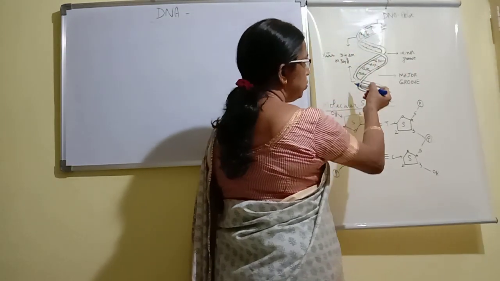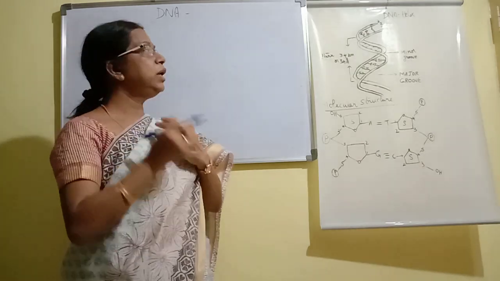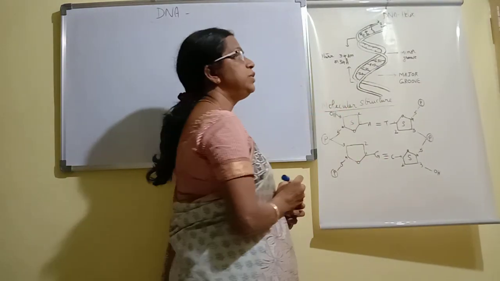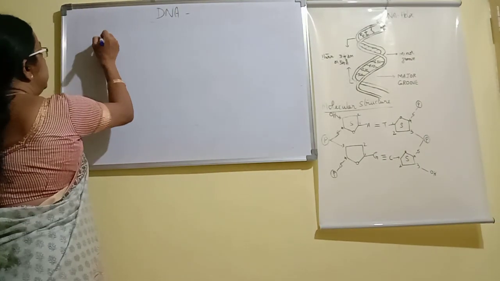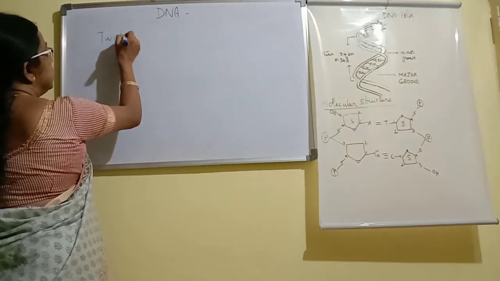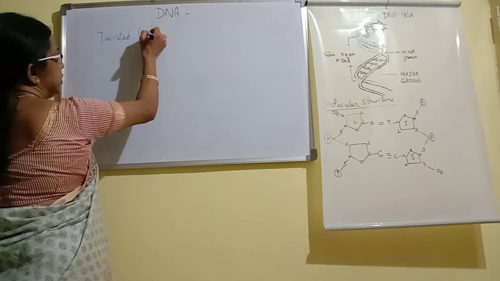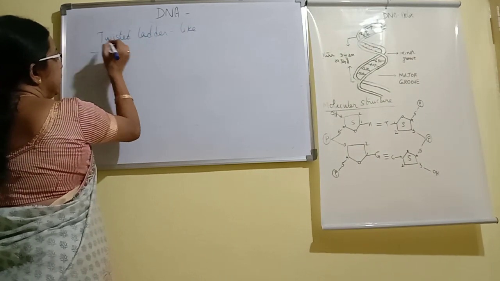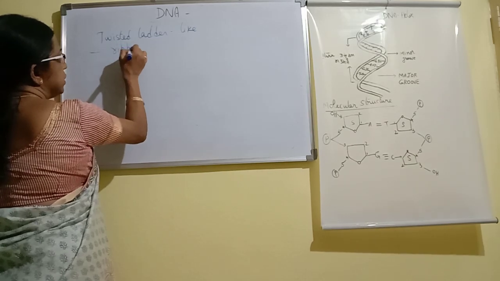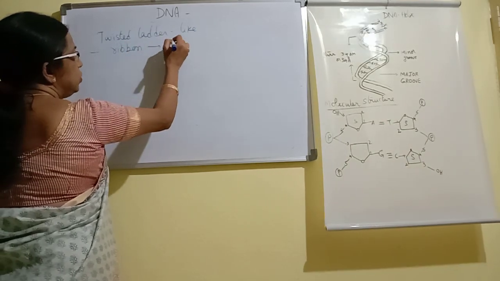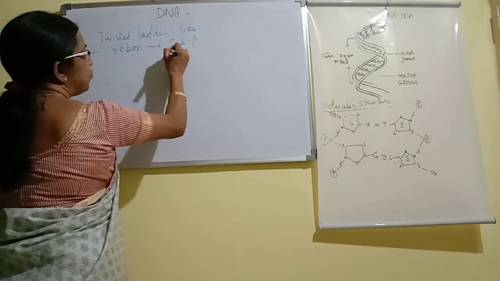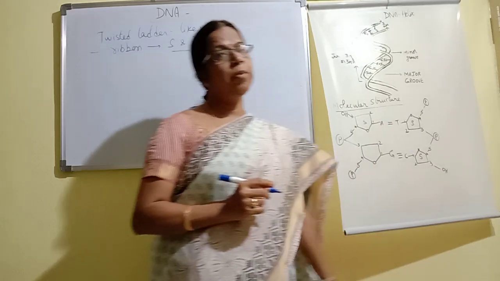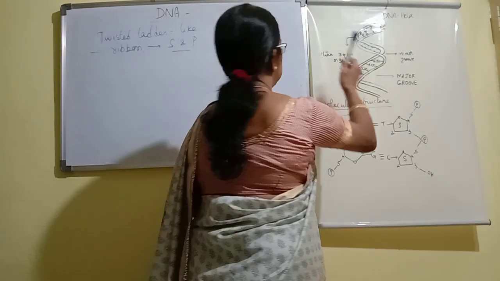It has 2 strands which are twisted around each other, and the 2 strands appear as ribbon-like structures, which are made up of sugar and phosphate.